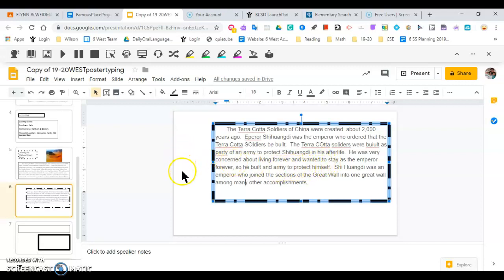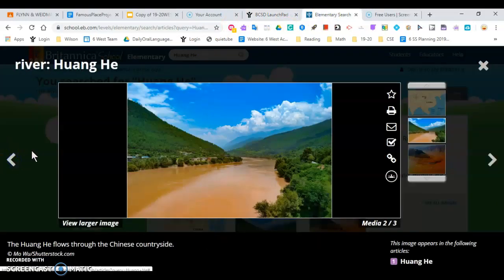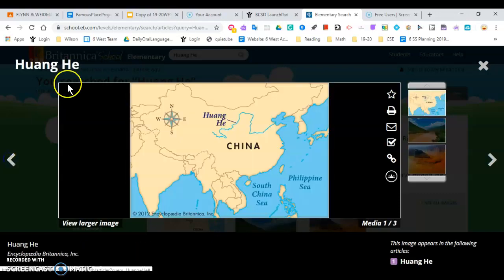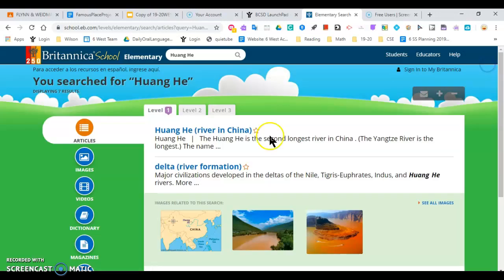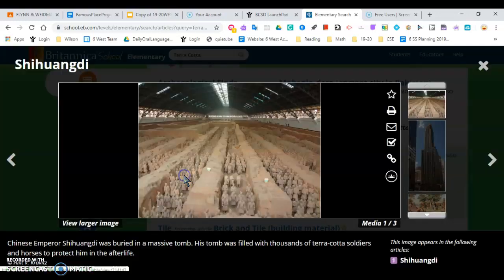You would put a picture on this page. You'd go to your, over here, and you'd look up pictures of the, I guess I can't seem to close that. You'd look up terracotta. If you have not already saved a picture anywhere else, you go into the Encyclopedia Britannica, and I see a great picture right here of the terracotta soldiers.